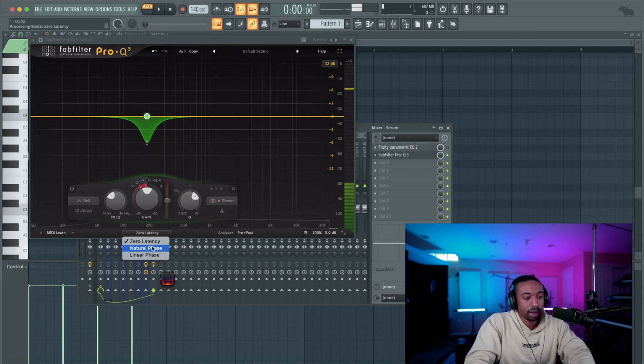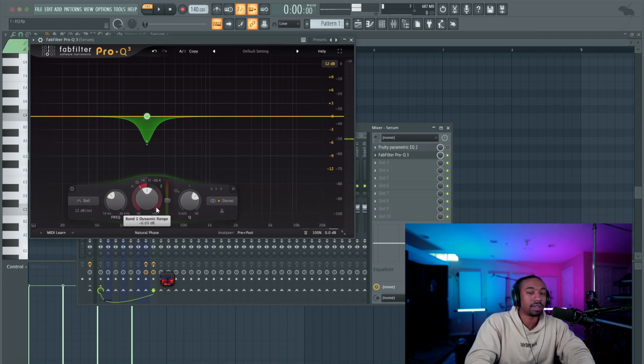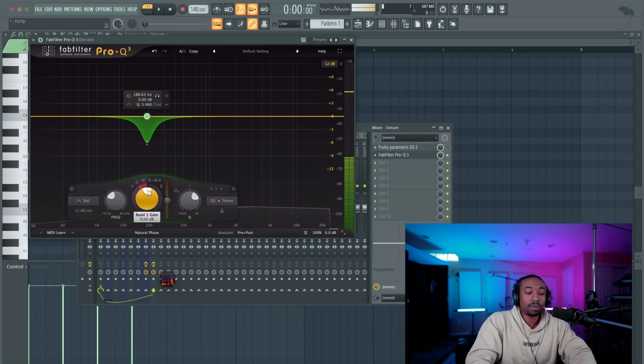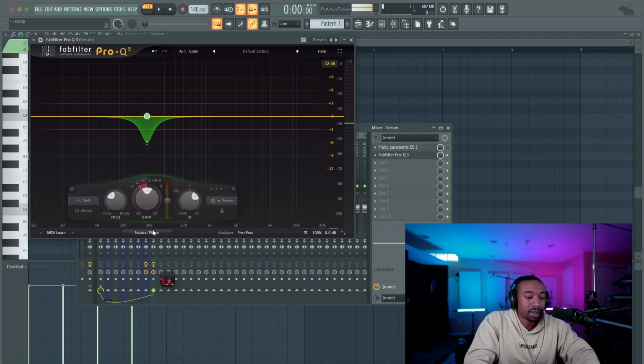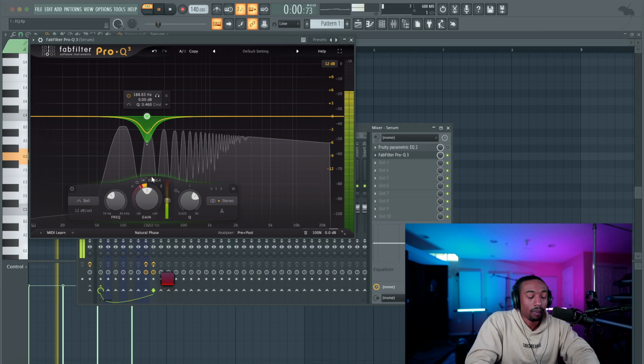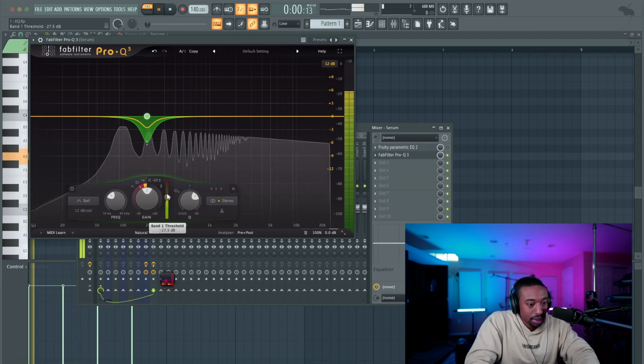Also, I want to mention that if you switch the phase here, you've got to understand this. I don't understand the deep science of the different phase types for this one, but we want to keep it natural phase because there are 3 different phase types.